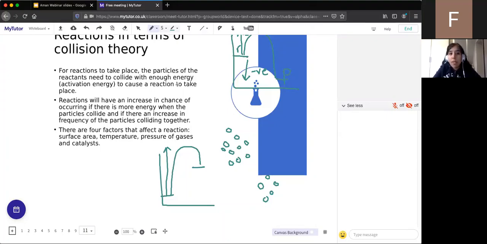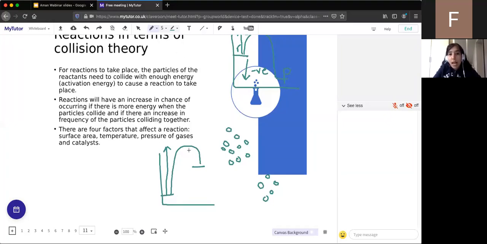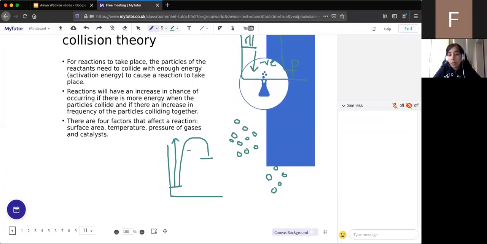So does anyone remember the definition of activation energy? Yeah, someone's asking me to explain the activation energy again. I will. Does anyone remember what the definition is? Brilliant. So someone has said the minimum amount of energy needed to start a reaction. So that's exactly what it is. And often before a reaction takes place, a lot of reactants need some energy in there to allow the reactant particles to react. So the activation energy is the minimum amount of energy.